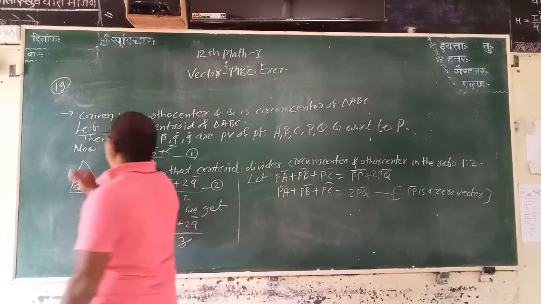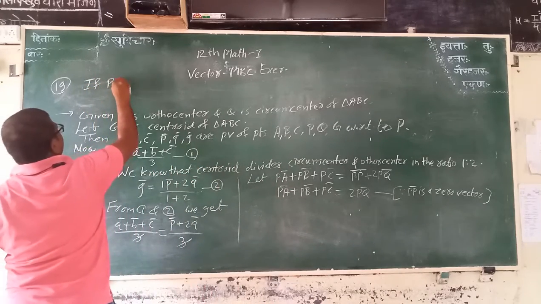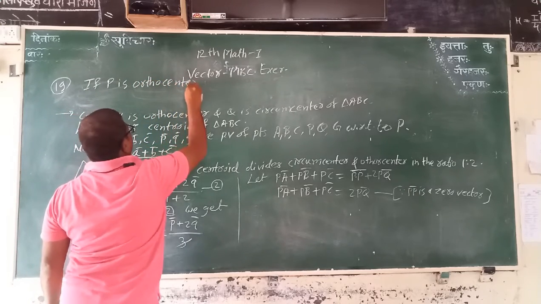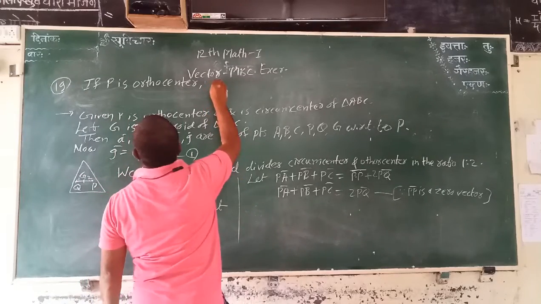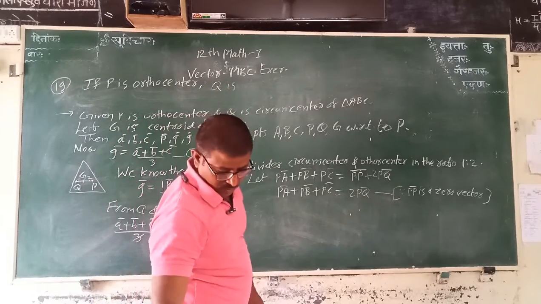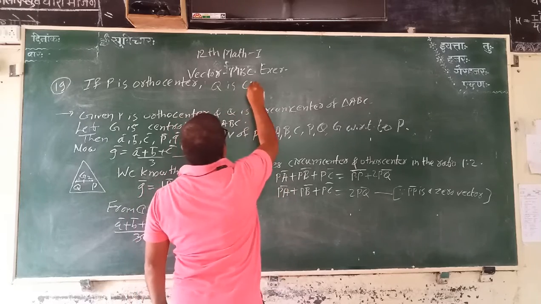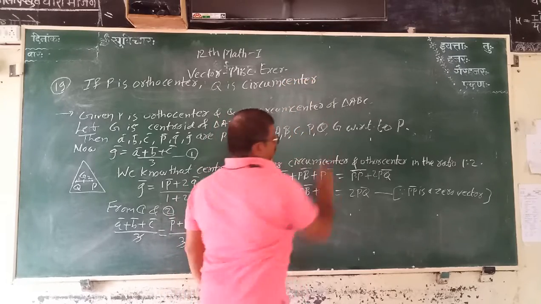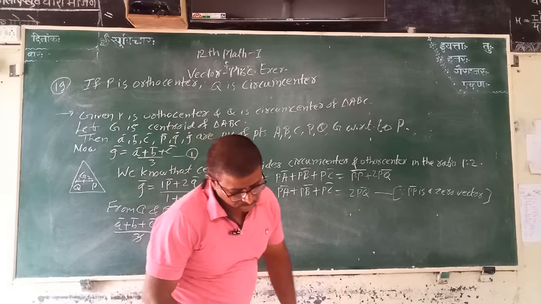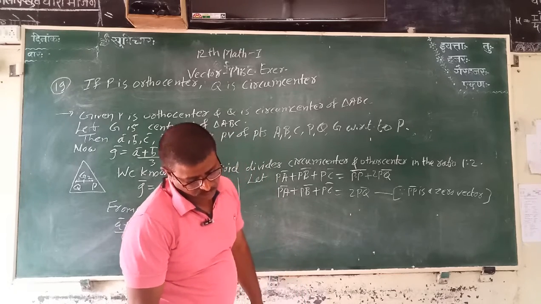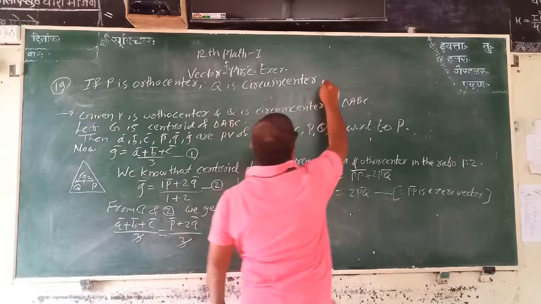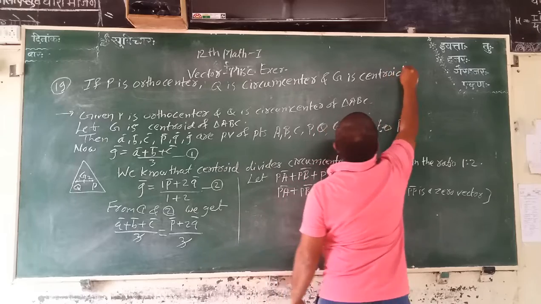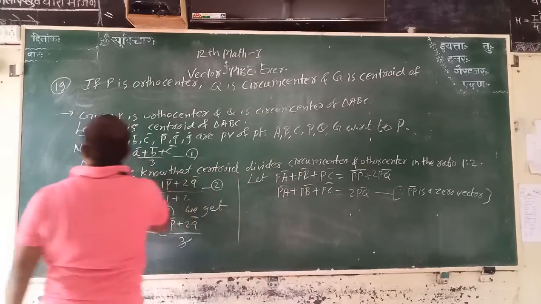If P is orthocenter, Q is circumcenter, and G is centroid of triangle ABC.